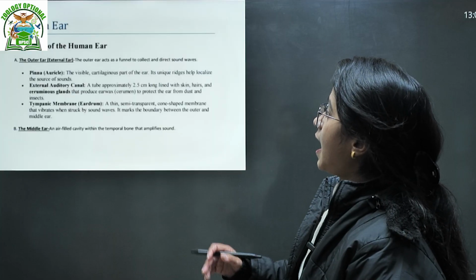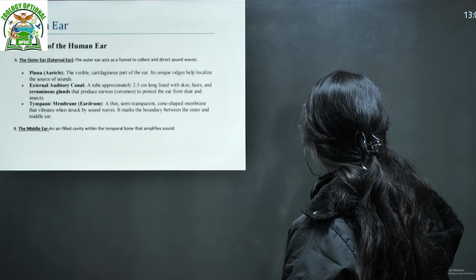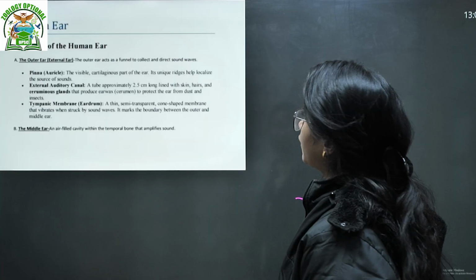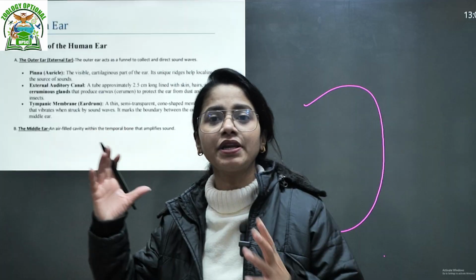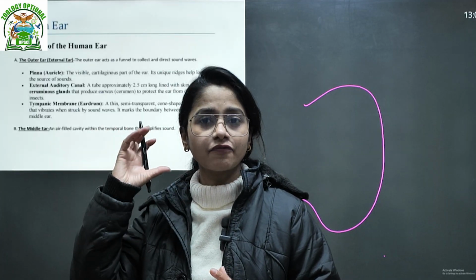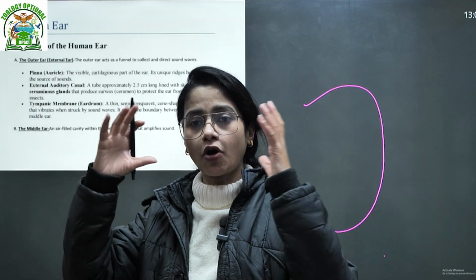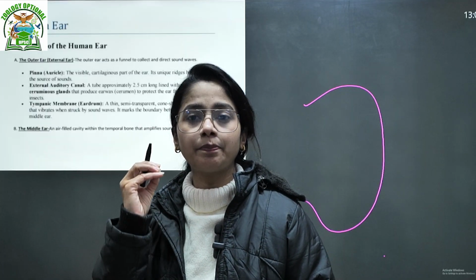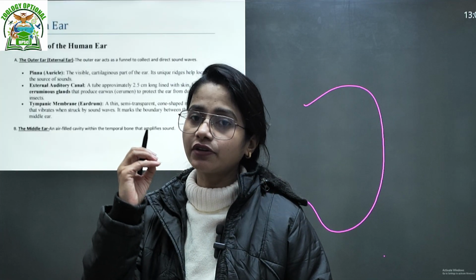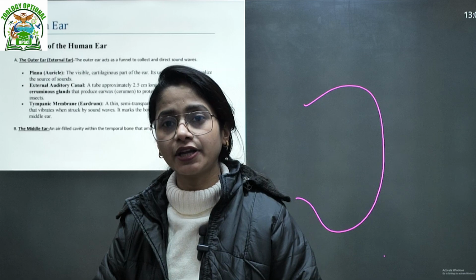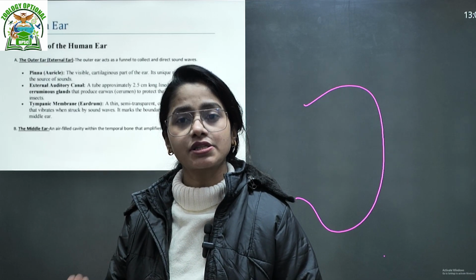The outer ear acts as a funnel. So what is the outer ear? This is the outer ear. It is a kind of funnel to collect and direct sound waves. So many sound waves are coming, so what is the ear pinna doing? It is collecting the sound from the external environment to a particular point, the ear hole, so that the sound wave enters the middle and inner ear, creating a response against that sound stimulus.